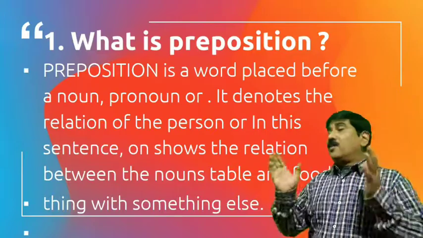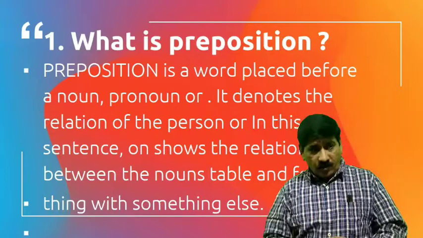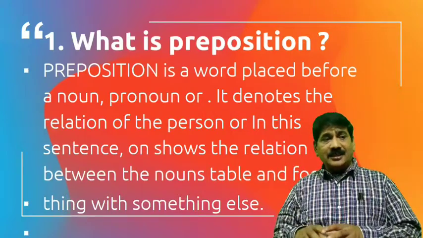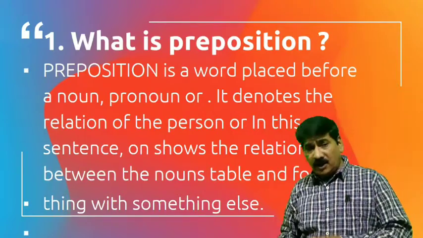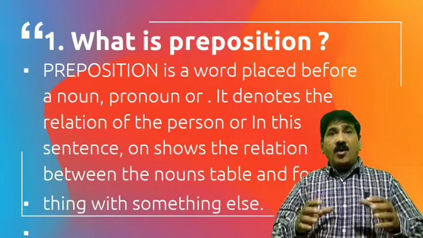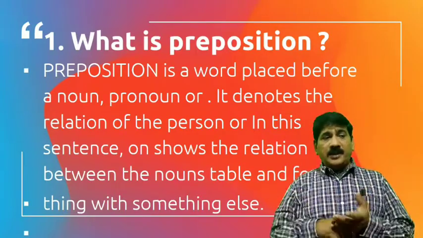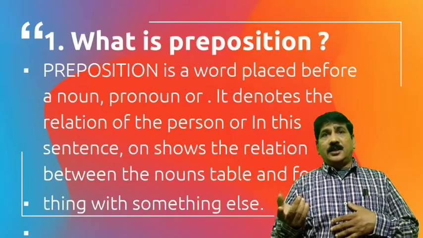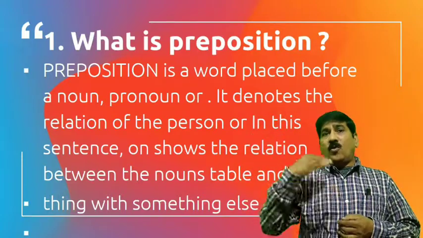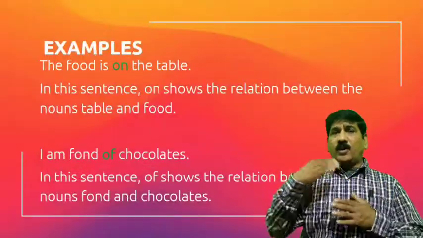What is preposition? Preposition is a word placed before a noun, pronoun. It denotes the relation to the person or thing. In these sentences, on shows the relation between the nouns. You see, I can take: the food is on the table. So between the nouns table and food, on shows the relation. You see, the birds are flying over our sky. Sky and birds; the position is over our head.